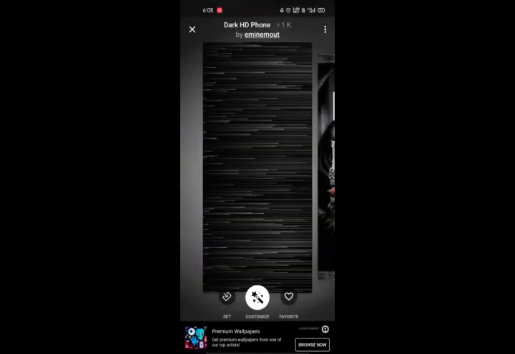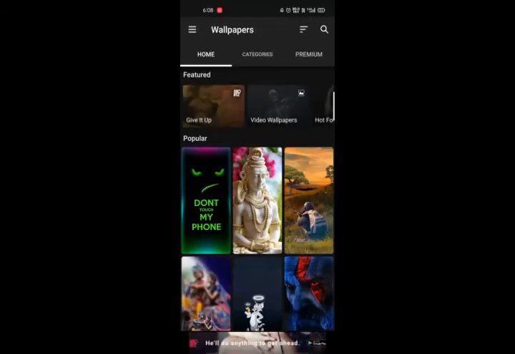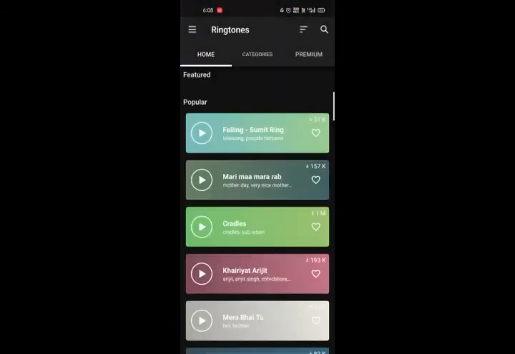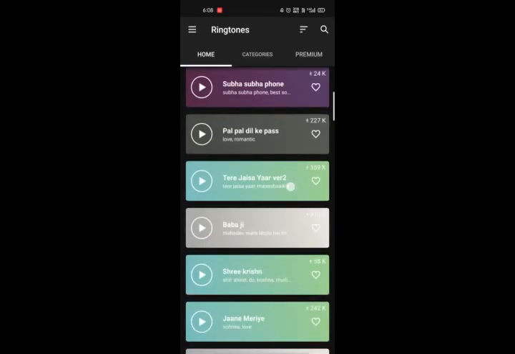Okay, now I will show how to. Okay, you can remove the ad, and now you can see about ringtones. See how many ringtones are there.